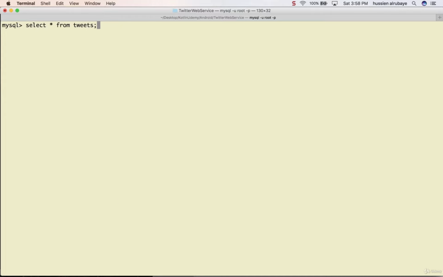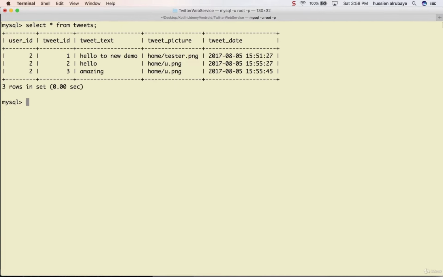If you see, when I say select star from tweet, he will bring all the tweets for me. What if I'm searching for a specific tweet that has a specific text? So I say where, for example, tweet text like. Equal means exactly equal. With equal, I cannot use percent. With like, I could use percent. Percent means any number of characters.